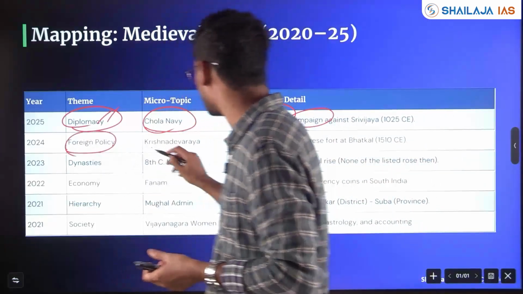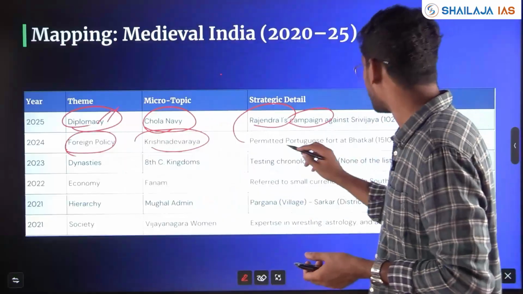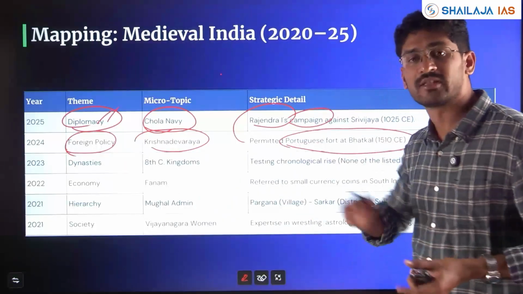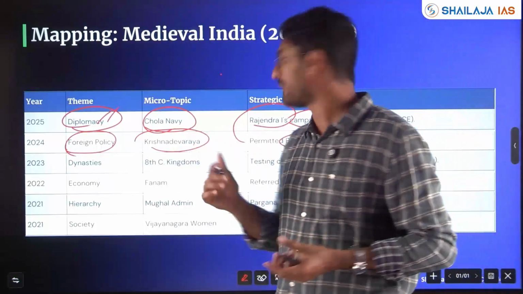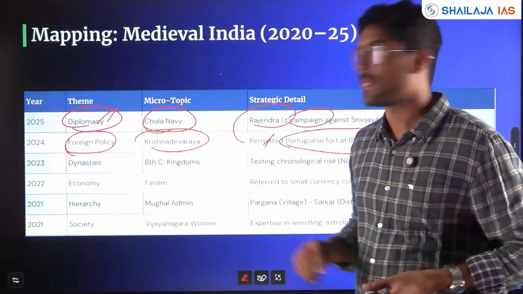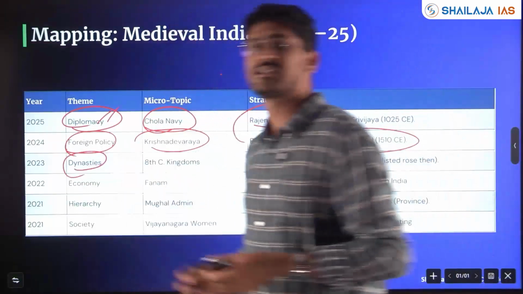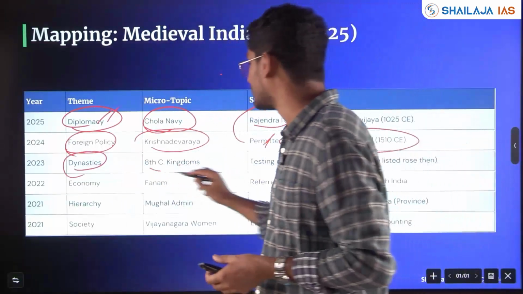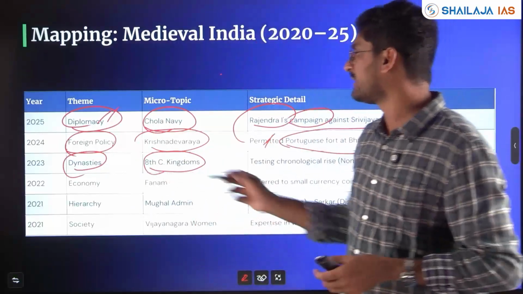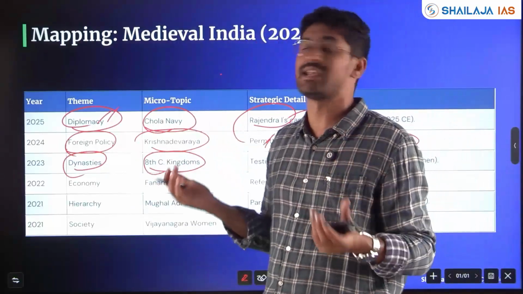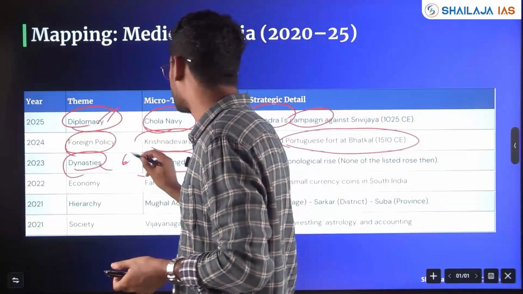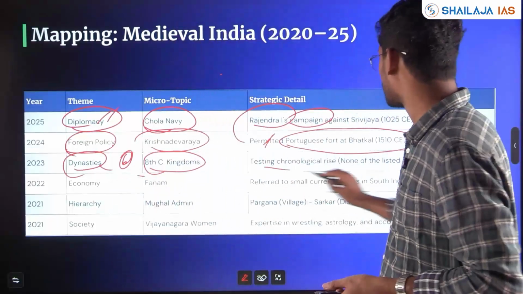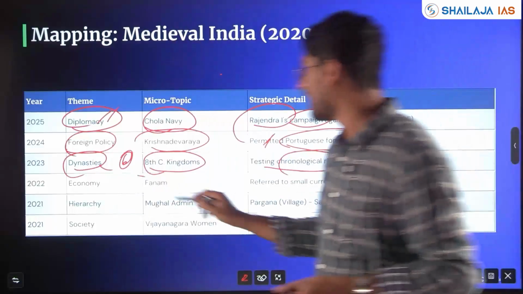Then foreign policy of Krishnadevaraya, who permitted the Portuguese, linked with the modern Indian history, the modern age. Then dynasties in the 8th century. This is purely chronology. In the 8th century, which of the dynasties were there? He had given 6 dynasties, testing chronological rise.